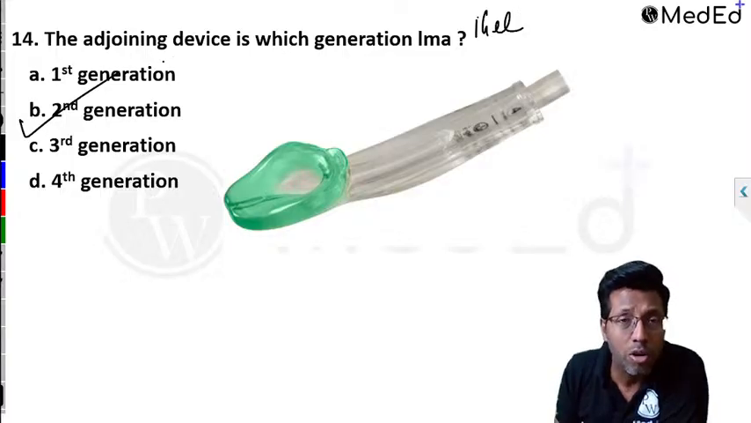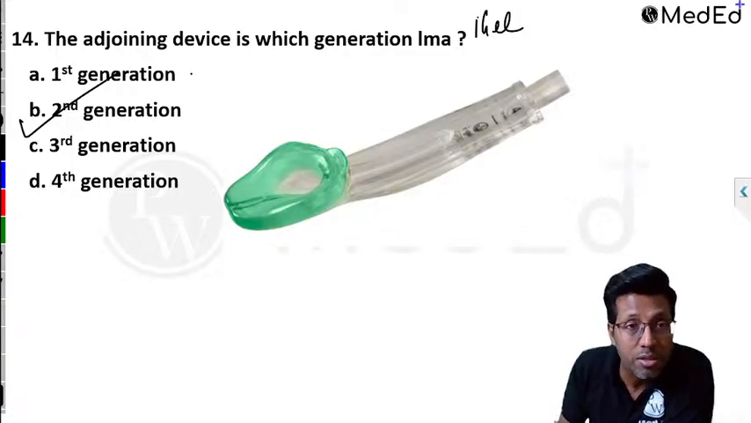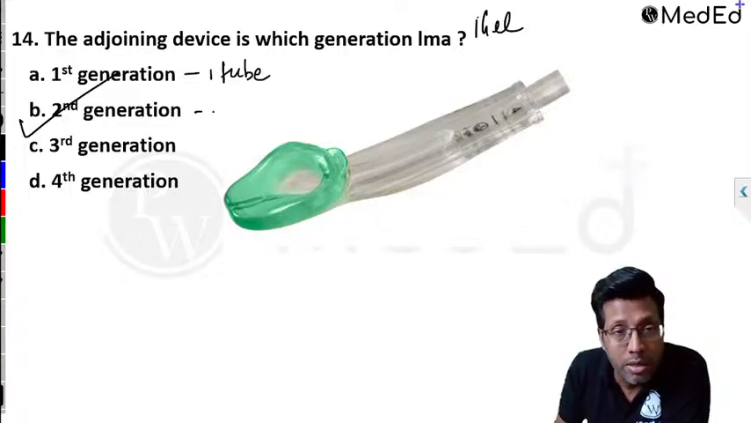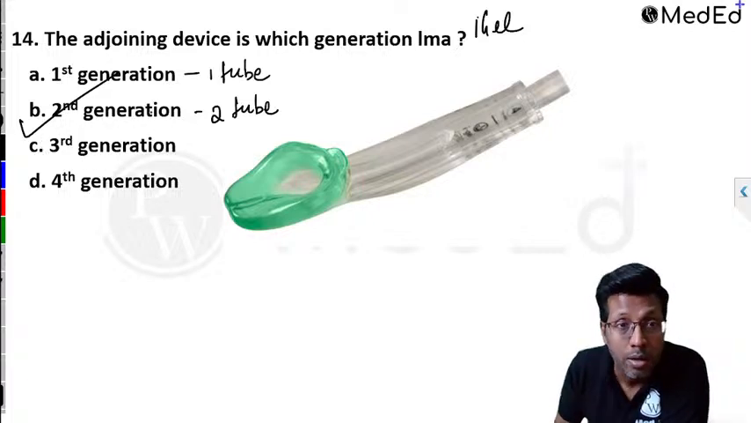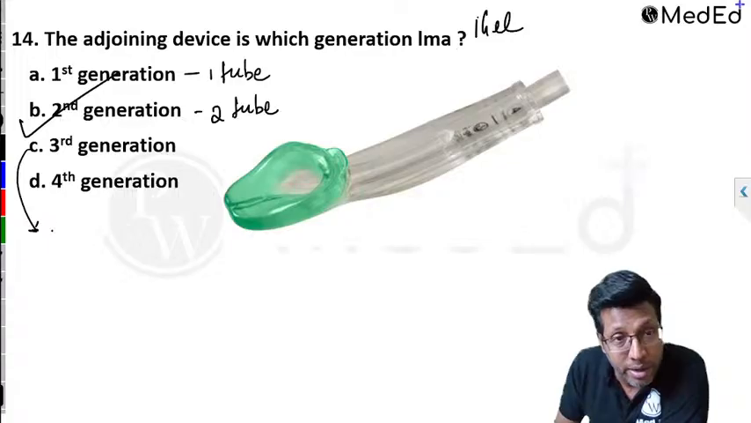Whenever we speak of LMAs, remember first generation LMA will always have one tube. Second generation LMA will have 2 tubes. Nowadays third generation LMA has started. I think it's not available in India, but people classify it as Baska tube. A lot of people do call it third generation. You are not supposed to know that even for INI-CET.